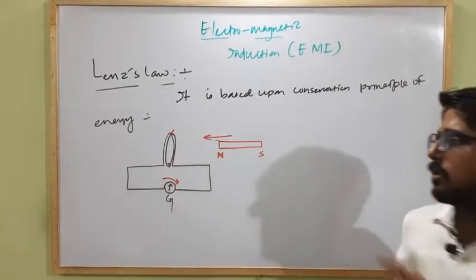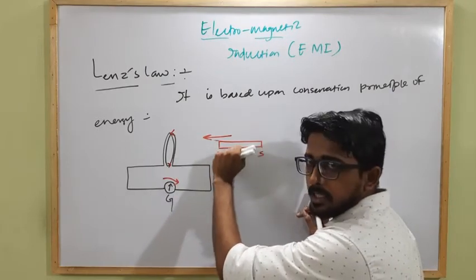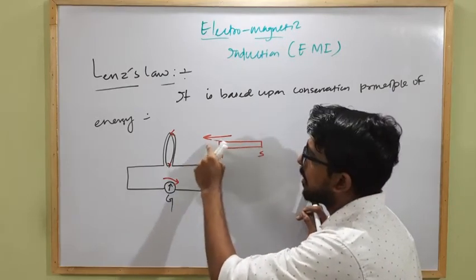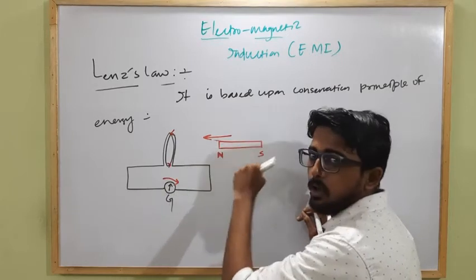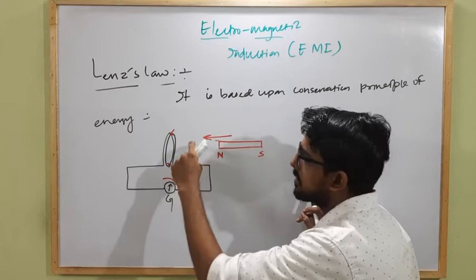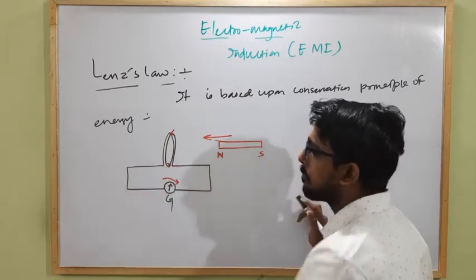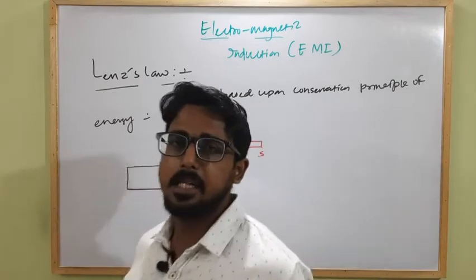Clear? To overcome this opposition, we have to do some external work, and this causes the loss in our mechanical energy, and this loss in mechanical energy is the cause of the electric current flowing through the circuit, which is able to generate electrical energy.